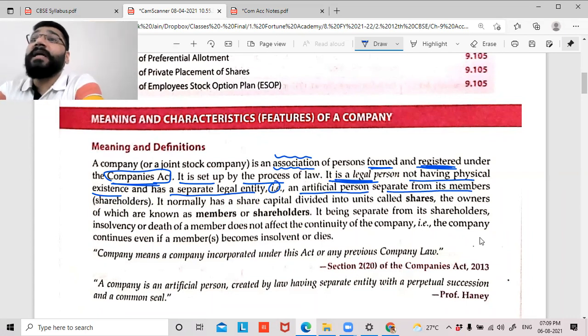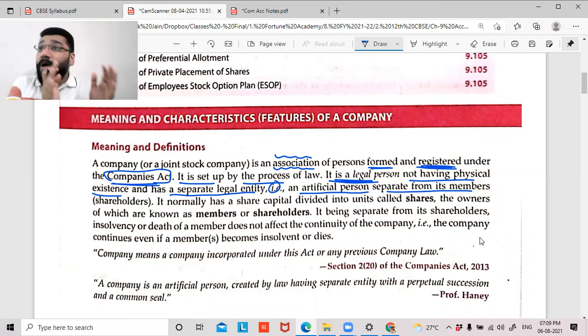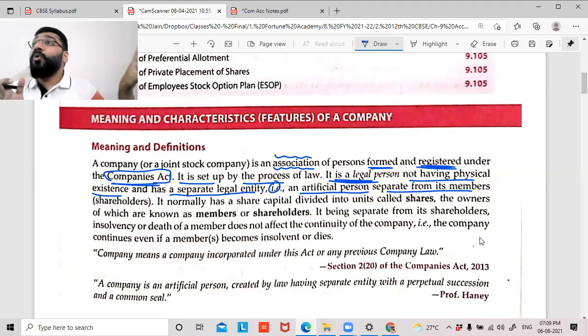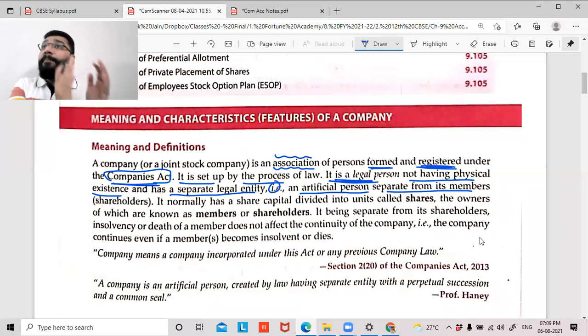Now, in 11th standard, we have studied a concept called accounting entity concept, or business entity concept. It said that from the accounting point of view, the owner of the business has to be treated separately from the business. Business and owner are different. When you do the accounting, it should be from the business point of view and not from the owner's point of view. The same concept is followed here. The company and the shareholders or the members are treated as two different persons.